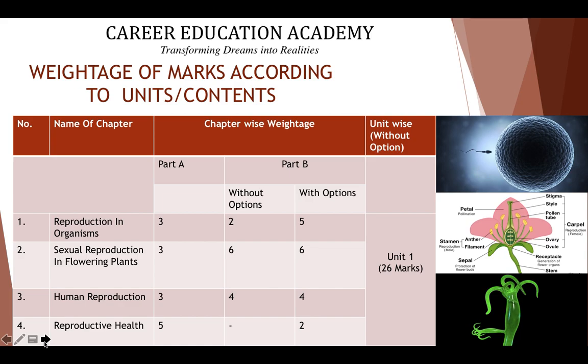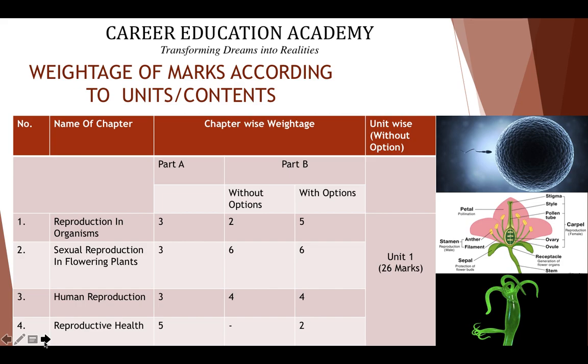Now, we know that the first unit for 12th standard biology is reproduction. So, the 4 chapters that we have to do are reproduction in organisms, sexual reproduction in flowering plants, human reproduction, and reproductive health. All the 4 chapters are included in your syllabus without any deletion. So, for part A, you will have 3 MCQs from the first, second, third chapter, and 5 MCQs from the fourth chapter. So unit 1 has got 26 marks weightage.